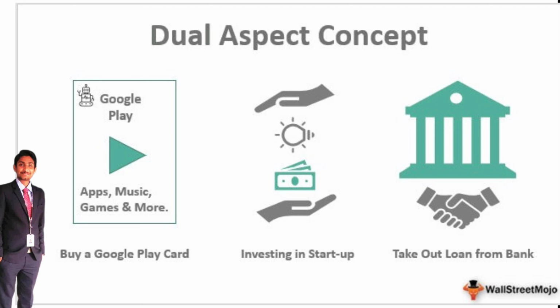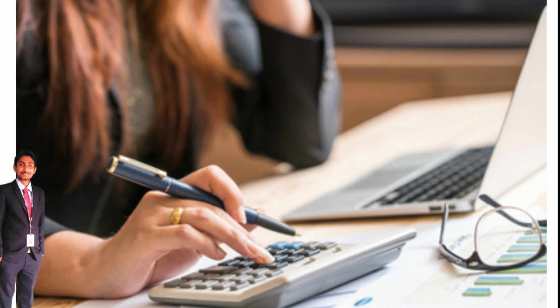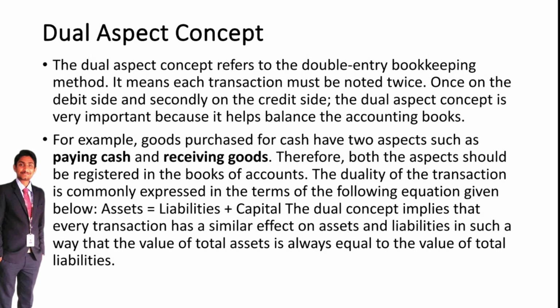This is a transaction that happens in business, and it has two aspects: paying cash and receiving goods. One is cash, another is the purchase of goods. Both aspects should be recorded in the books.